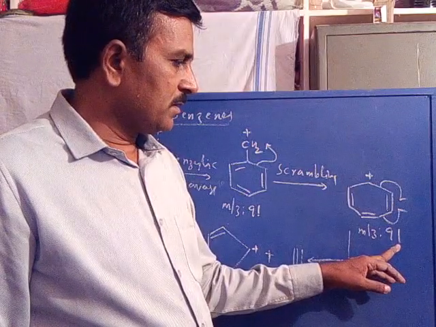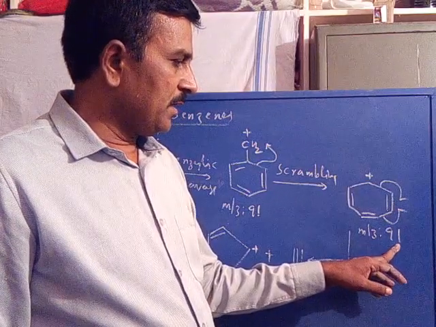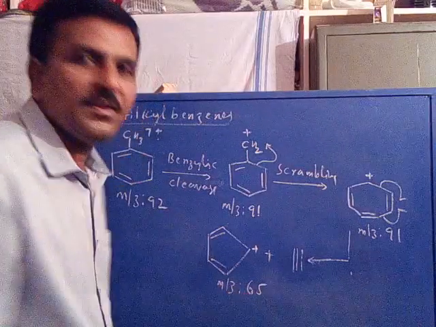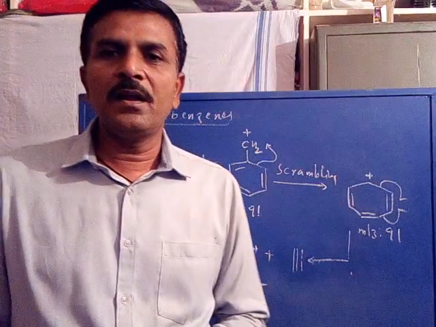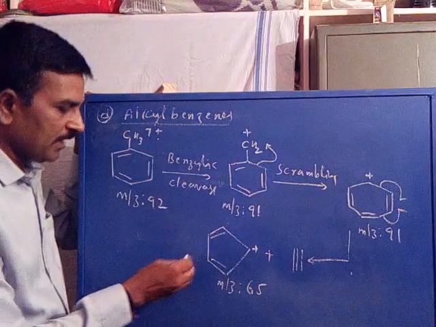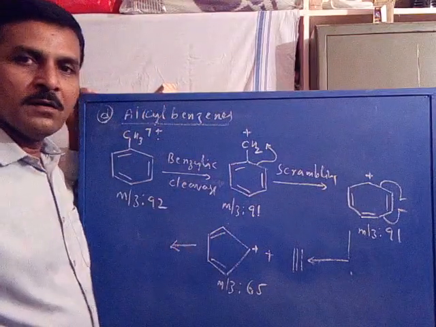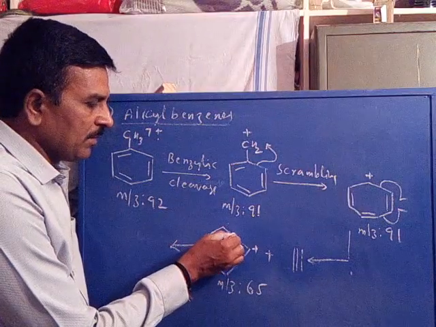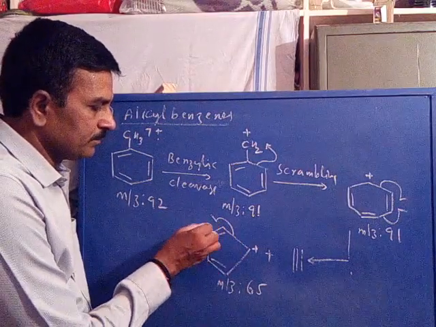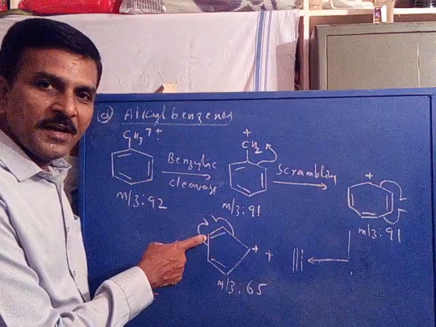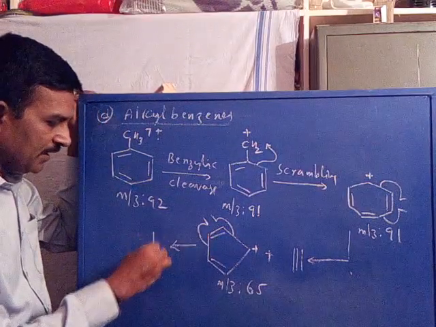The cyclopentadiene cation has m/z value 65. Further, there is a provision to fragment. Again, the two sigma bonds are cleaved, and these two carbons are eliminated as acetylene neutral.